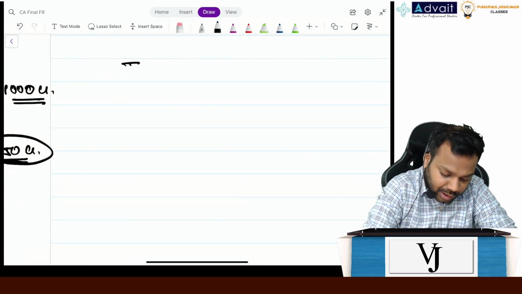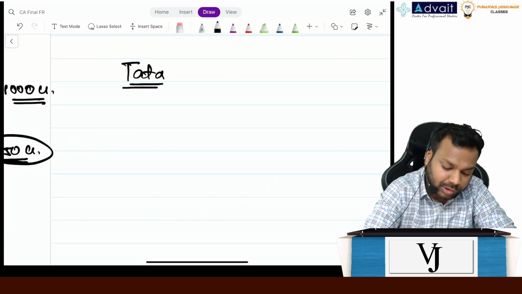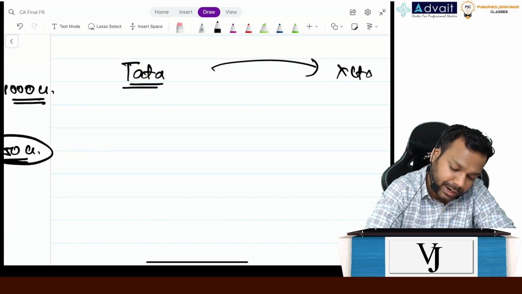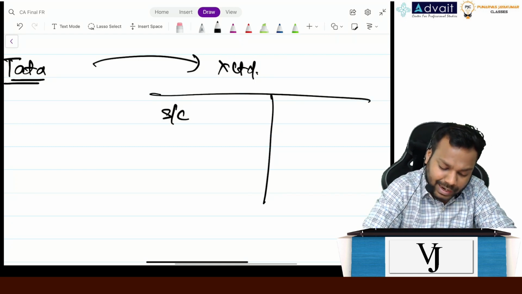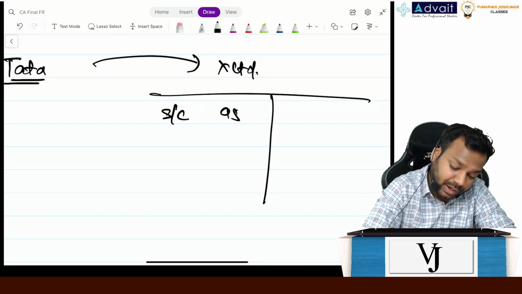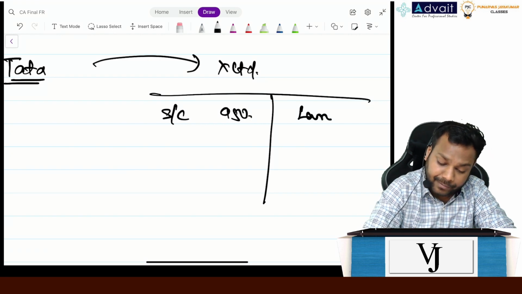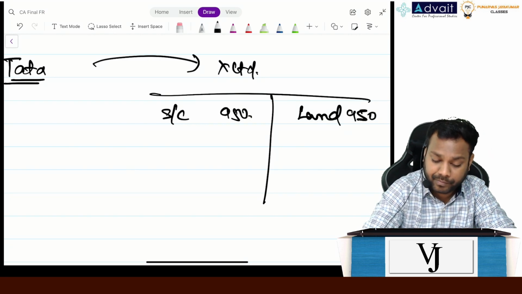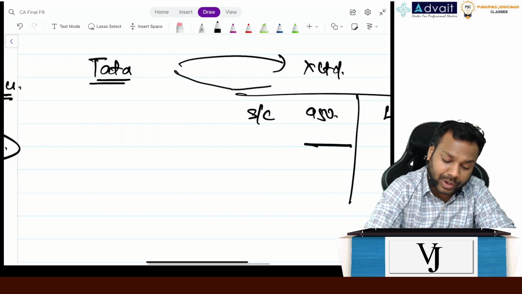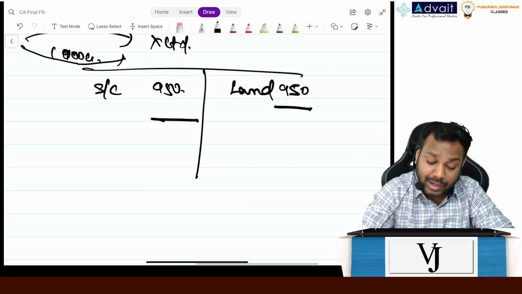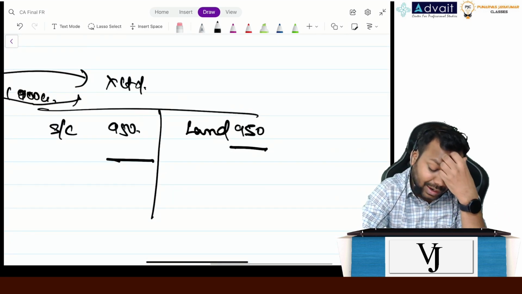I'll take you an example. Let's suppose Tata wants to acquire X Limited. The balance sheet of X Limited is like this: share capital 950, and land 950. Now Tata paid to X Limited 1000 crores. Now tell me, in this case, is there an input?